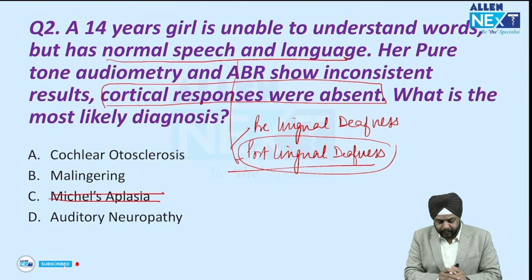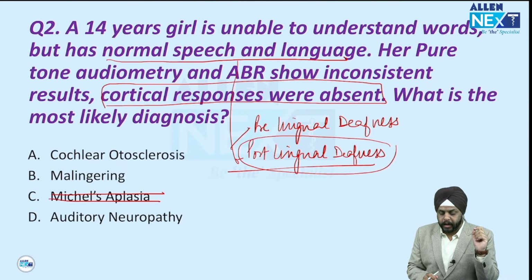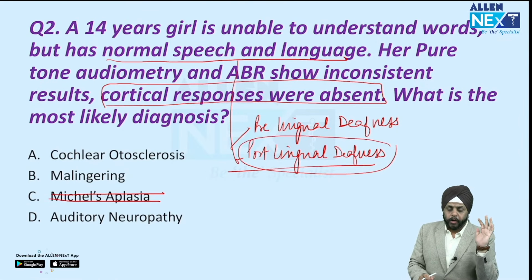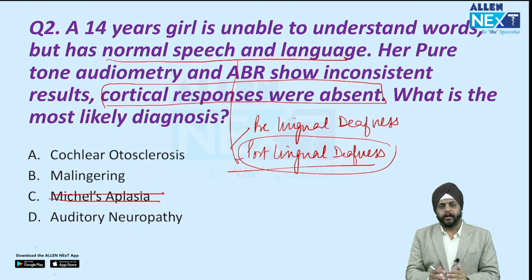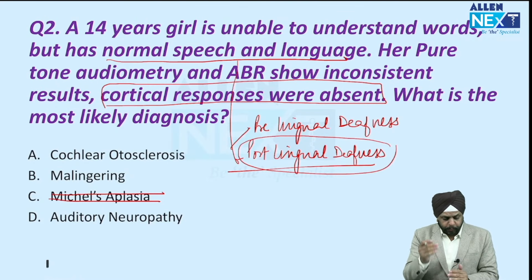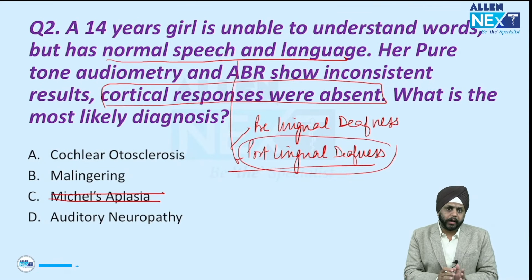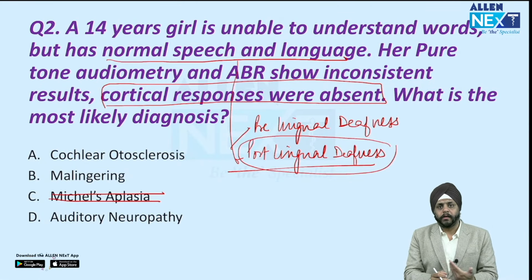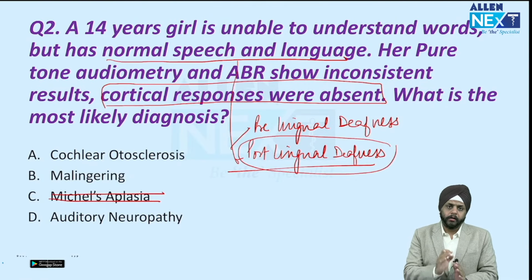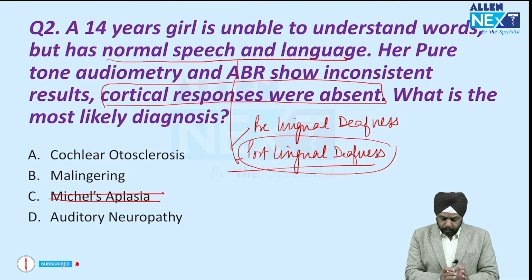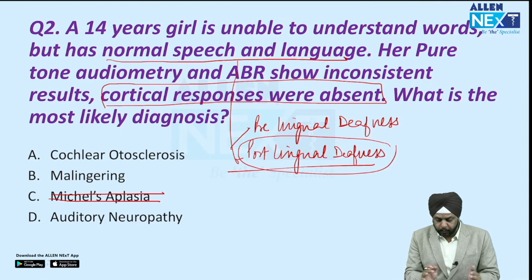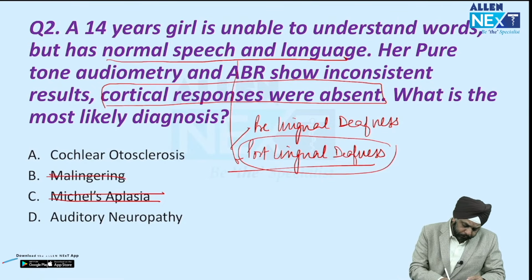Right? Now, this girl is having a problem in ABR. The ABR results are inconsistent. Now, if the malingering patient is saying false things, in that case, the pure tone audiometry may be inconsistent, because that is a subjective test. But ABR is an objective test that will show particular waves, the wave pattern as we know, right? So wave 1, 2, 3, 4, 5, 6, 7, they will be visible in the ABR, but over here the ABR is also inconsistent. So malingering is also out.